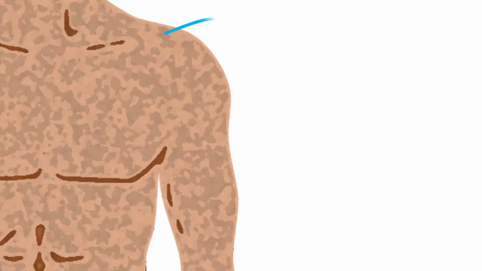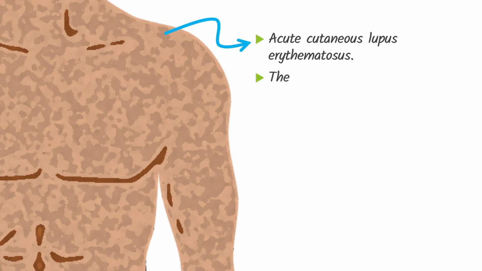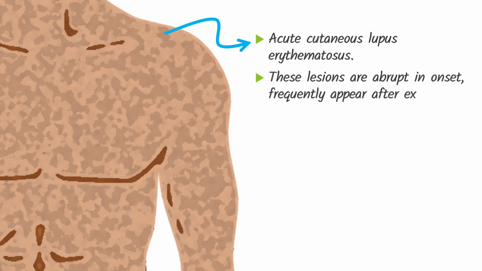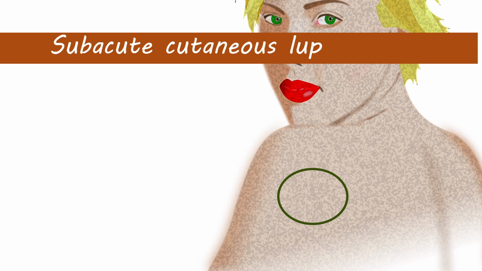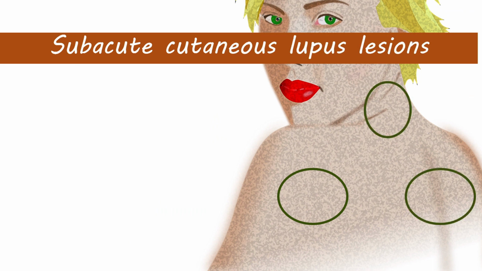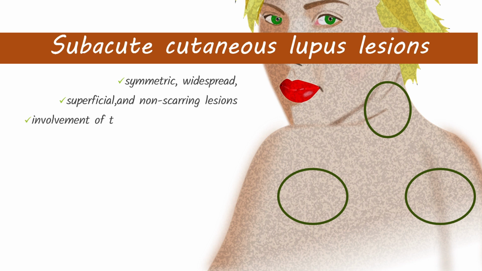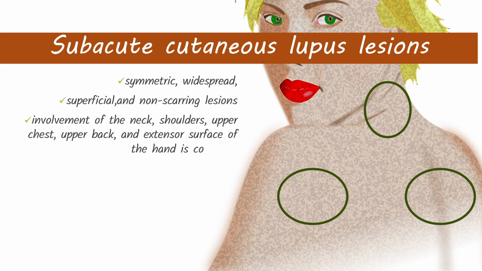Another acute skin rash of lupus is acute cutaneous lupus erythematosus. These lesions are abrupt in onset, frequently appear after exposure to the sun, and are characterized by erythema and edema. Subacute cutaneous lupus lesions' typical features include symmetric, widespread, superficial, and non-scarring lesions. Involvement of the neck, shoulders, upper chest, upper back, and extensor surface of the hand is common.